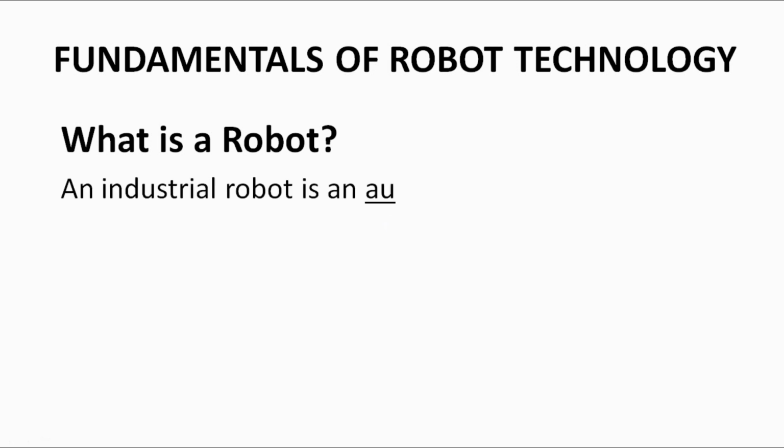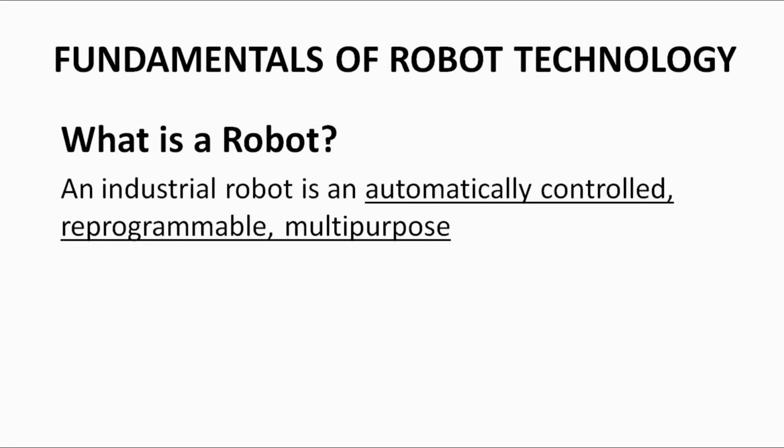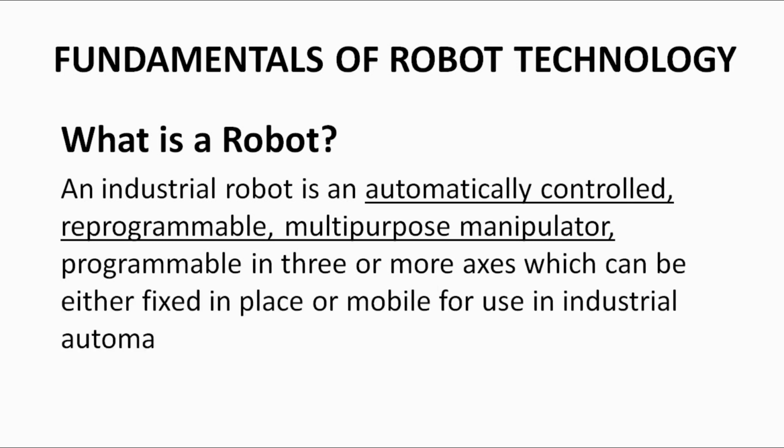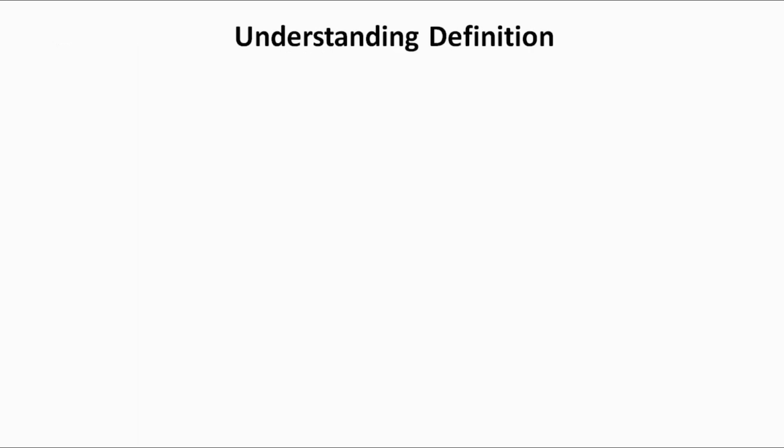An industrial robot is an automatically controlled, reprogrammable, multi-purpose manipulator programmable in three or more axes which can be either fixed in place or mobile for use in industrial automation application. This definition is given by the International Organization for Standardization. Three terms are very important here: automatically controlled, reprogrammable, and multi-purpose manipulator. Let's understand these three terms one by one.